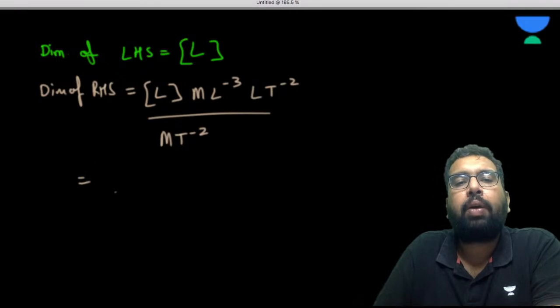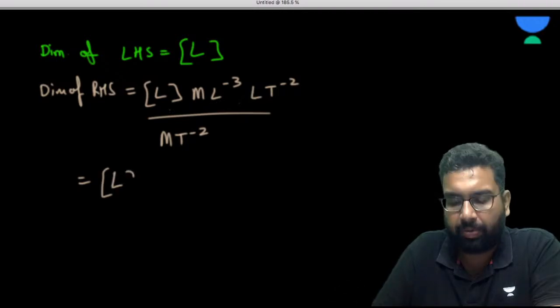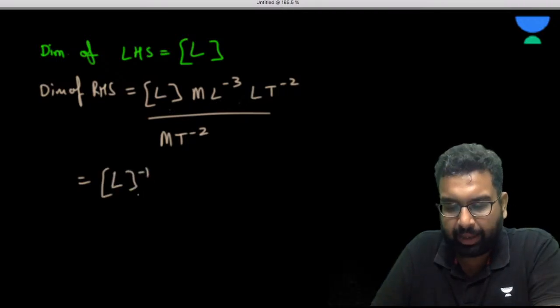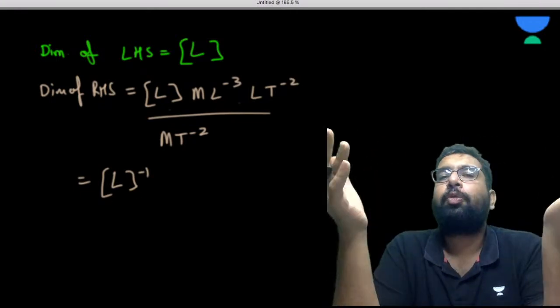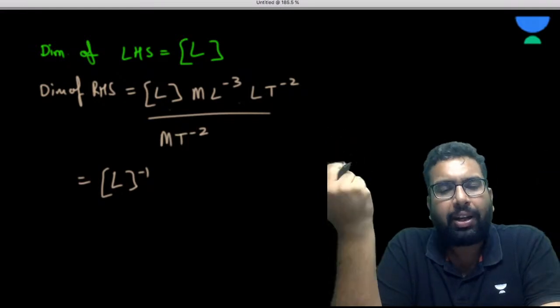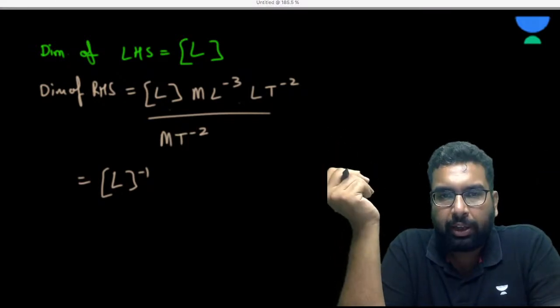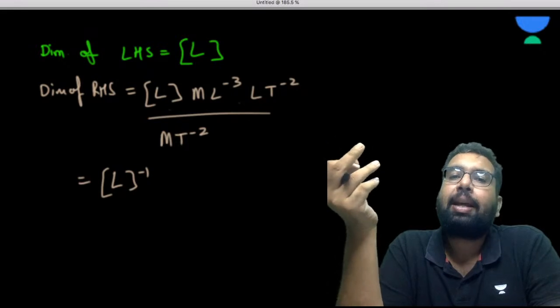M will be cancelled out. So we have L, and L to the power minus 3, MT minus 2, so we are getting L minus 1. Right hand side, I got L minus 1. So you got it correctly. You have to be confident that you have got the right answer. You know the process. So L minus 1 is the dimension.